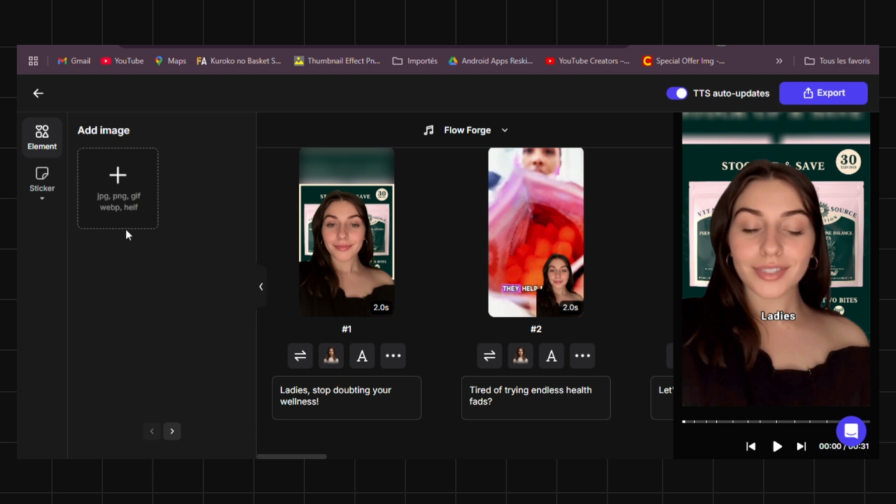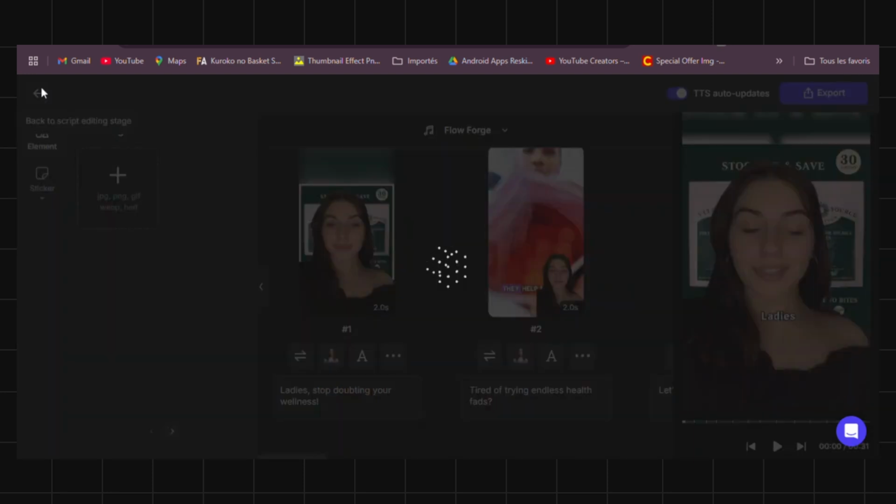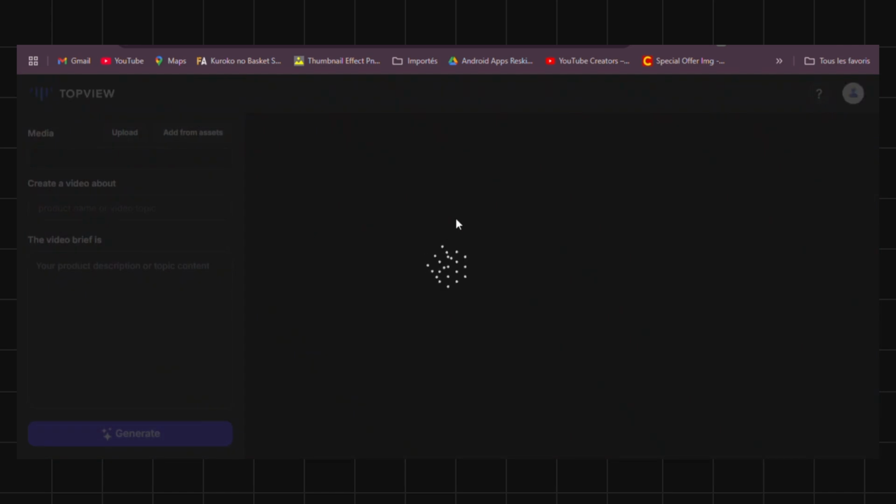Now, click back to export the video. Keep in mind, on the free plan, you can export 2 videos with a watermark. But if you're serious about turning this into a real business, upgrading to the paid plan is a game changer.